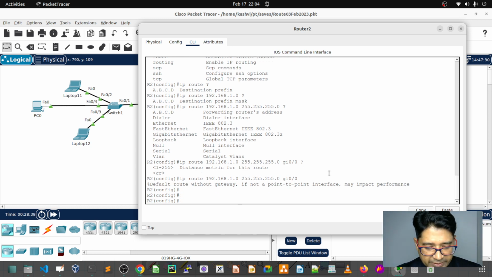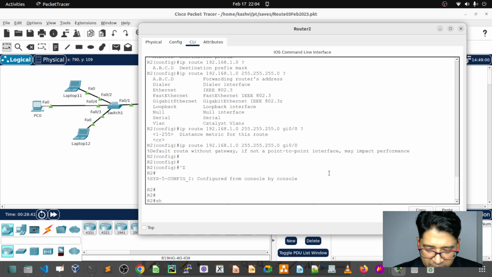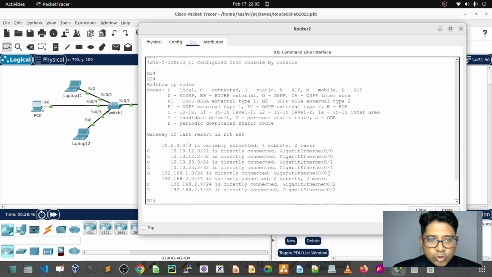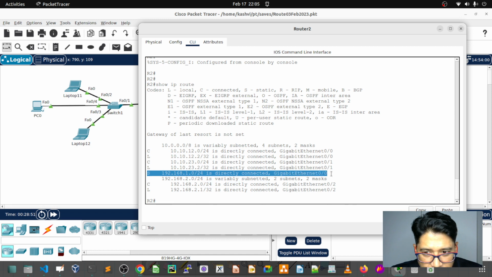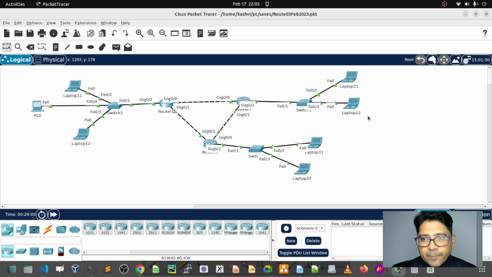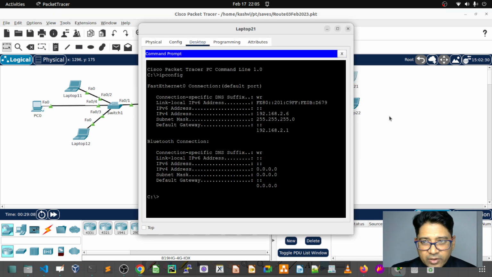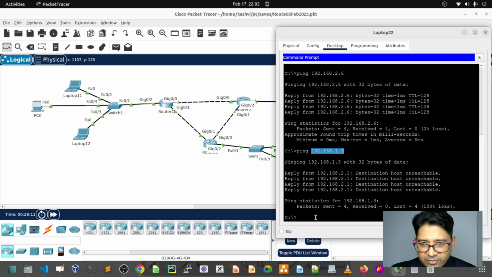So did my route come into the picture or not? Let's see. The command is show ip route. You can see the static route is there. So now it is supposed to be reachable, yes, because the static route is there. Let's see, and we will go for a break after this. I'm going to ping again, the same thing.